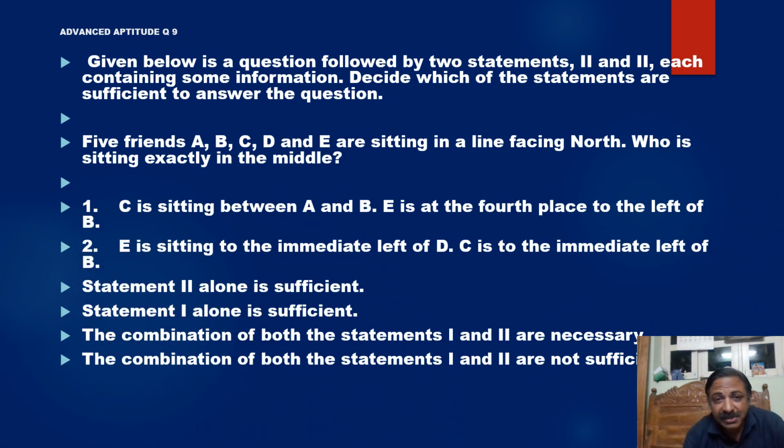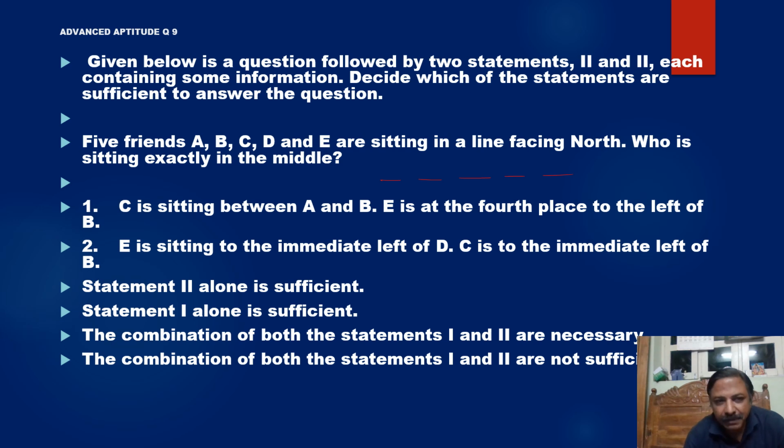There are two statements containing some information. Decide which of the following statements are sufficient to answer the question. 5 friends are sitting in a line, 1, 2, 3, 4, 5. All are facing north. When you're facing north, your left hand is left side, right hand is right side. Who is in the middle?